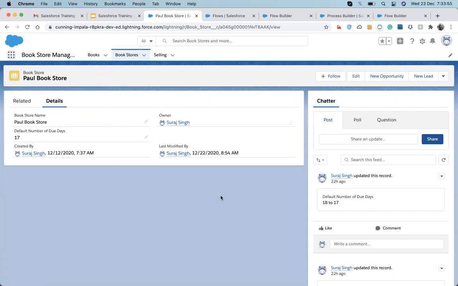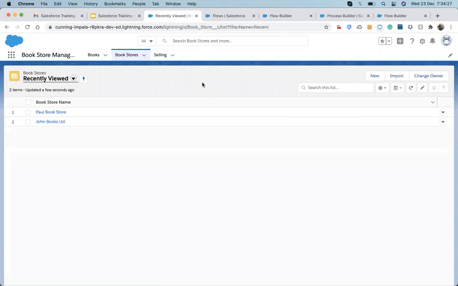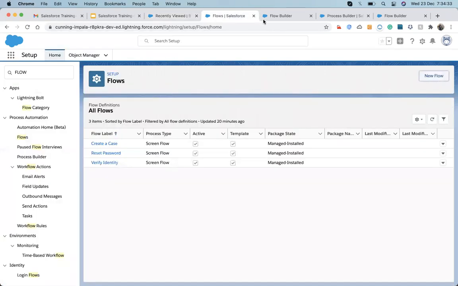So coming back to my point, I want to design a screen on which we take input from a user: the bookstore name, book name and the quantity, and the rest of the things can be done by the flow. I'm going to deactivate my process builder, since it also calculates the selling price, and let everything be done by a flow so that you can learn how it's working. So let's disable the process builder.